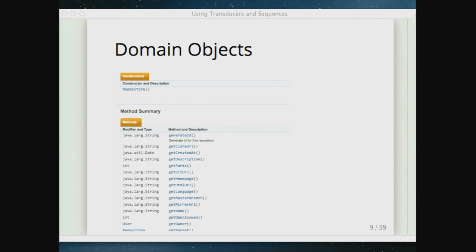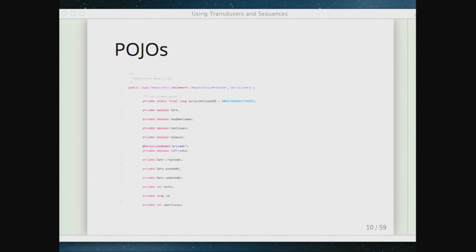And so the Java API very idiomatically wraps each of these domain types into a Java object. So this is the repository object. It's got a whole bunch of getters. It's also got some setters and typical stuff like that, right?